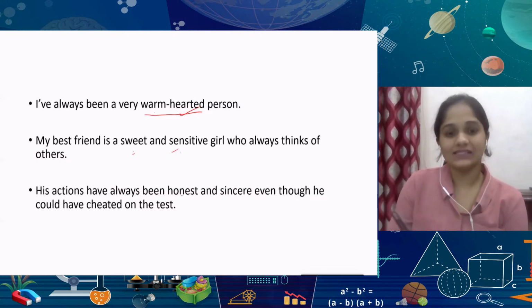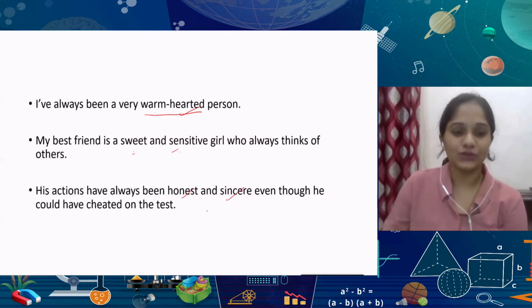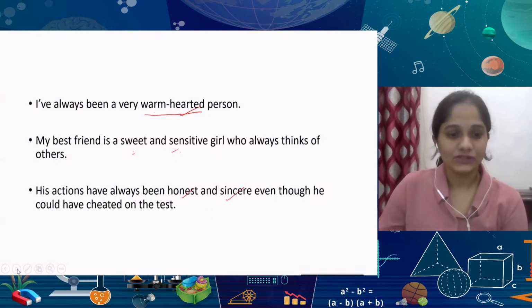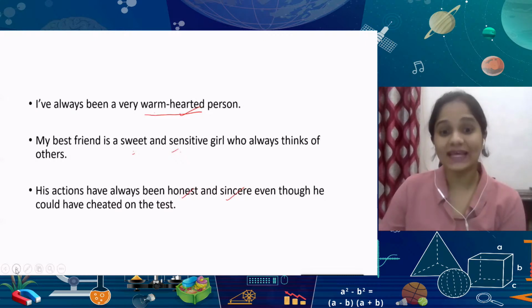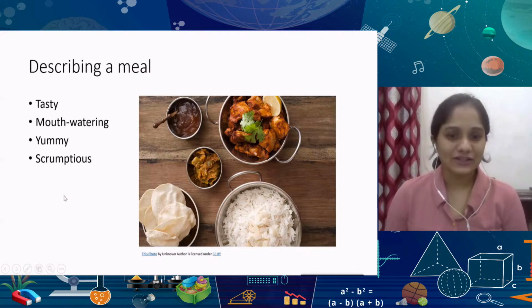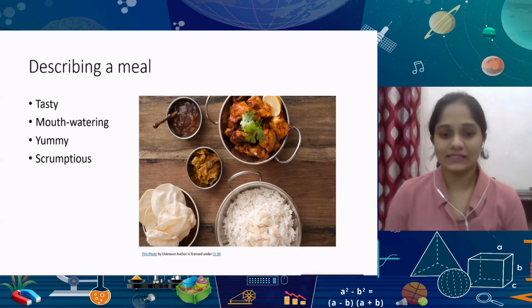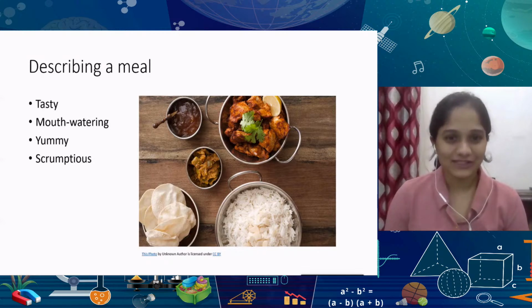His actions have always been honest and sincere, even though he could have cheated on the test. So you can see it's not necessarily about how many adjectives you use, sometimes it's more about where they are placed, where they can make the most impact. This is actually one of my favorite places to talk about description and using an adjective. And sometimes I've noticed with students, this is where you might fall short.